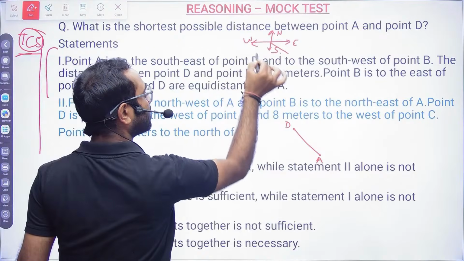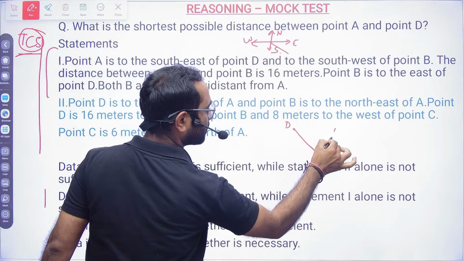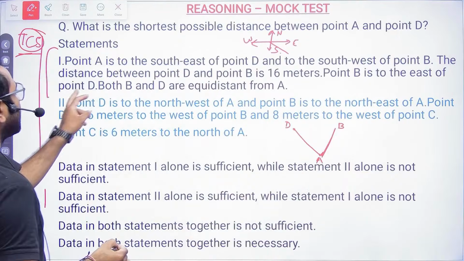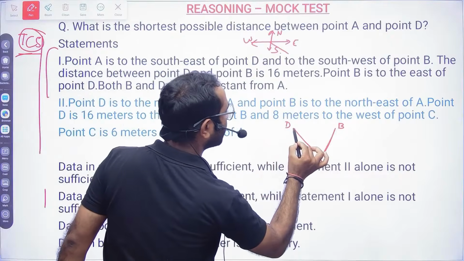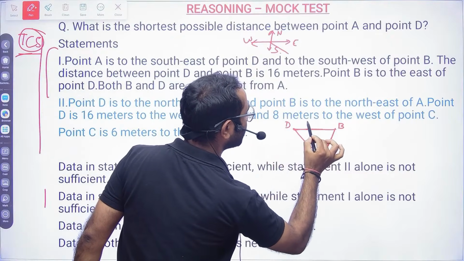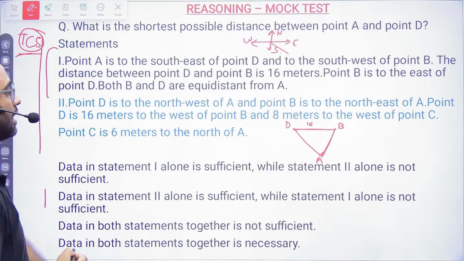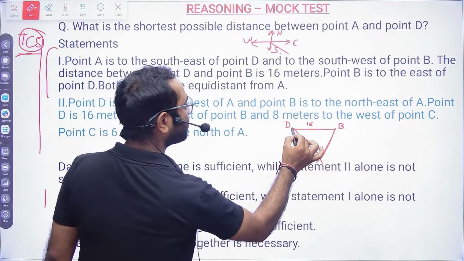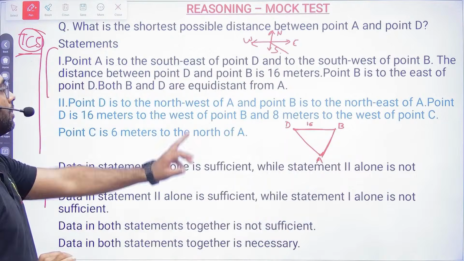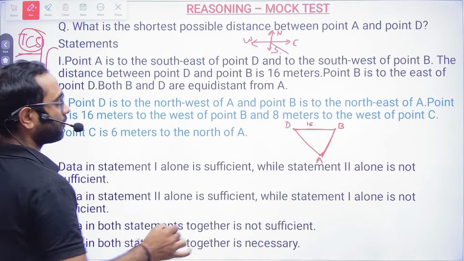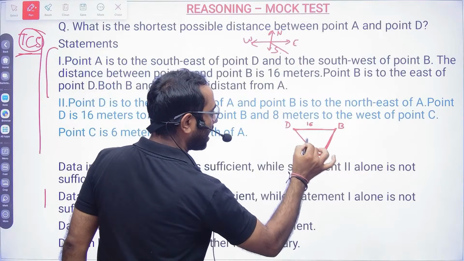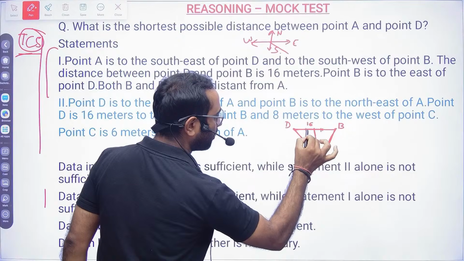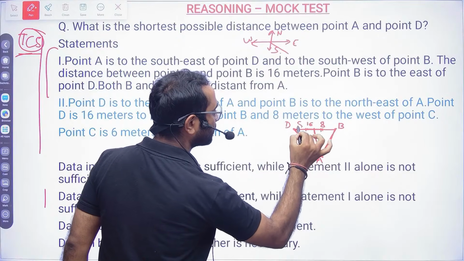So southwest will be this side. So somewhere like this. Okay. Point B. The distance between D and B is 16 meters. Point B is to the east of point D. So point B is to the east of D, okay, that is correct. Both B and D are equidistant from this one. That means this will divide this in equal parts. So this is 8 and this is 8.